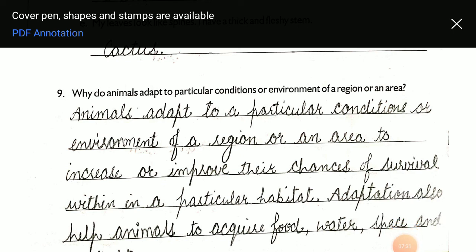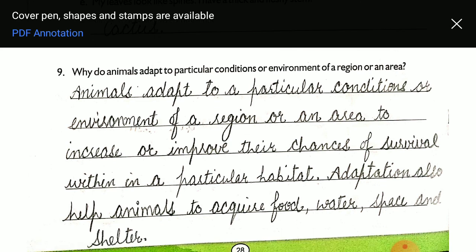Meaning, why have they adapted themselves, what kind of special features do they attain to survive in a particular area or region? To increase or improve their chances of survival within a particular habitat. Why do they adapt themselves? Because to increase or improve their chances of survival.